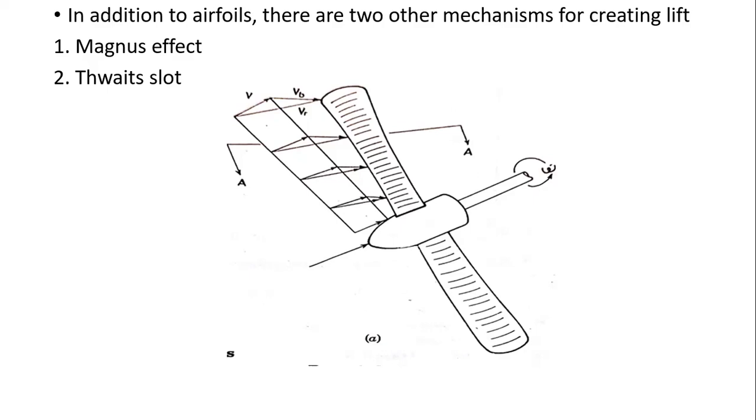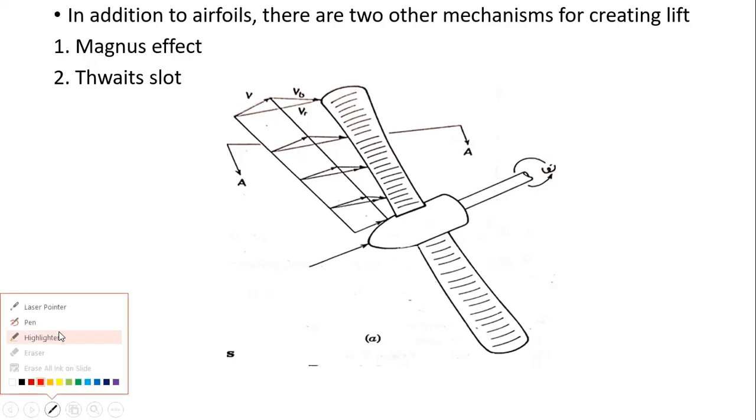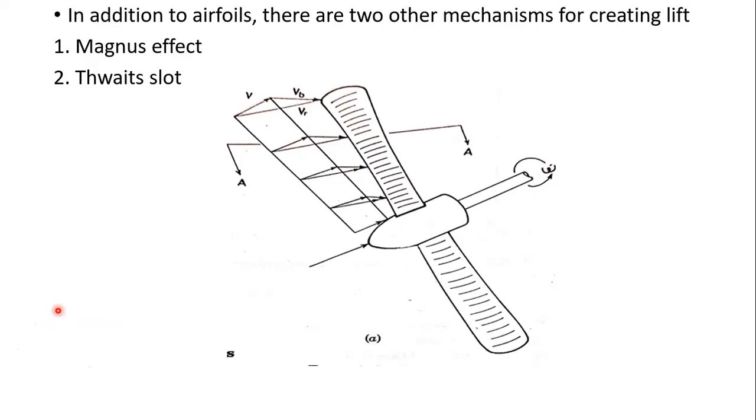We can see in the figure this windmill wheel, wind blade. This is the wind blade, first wind blade, second one.